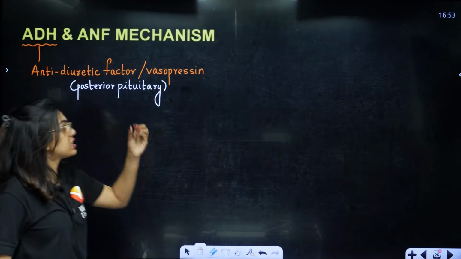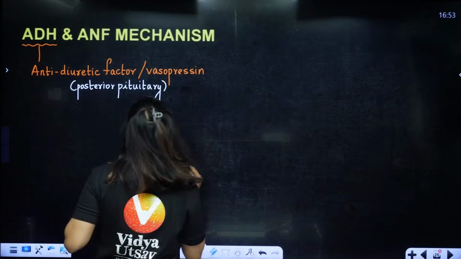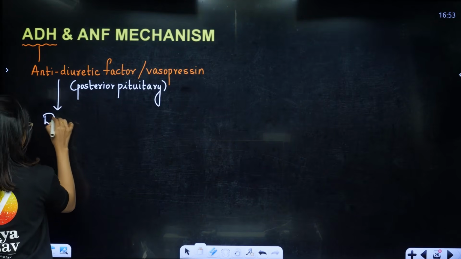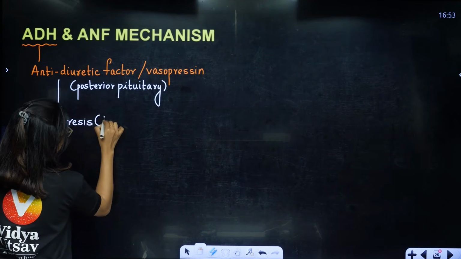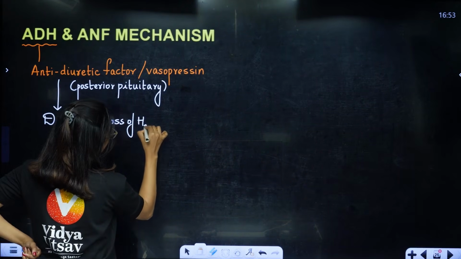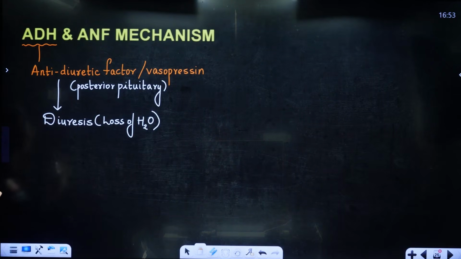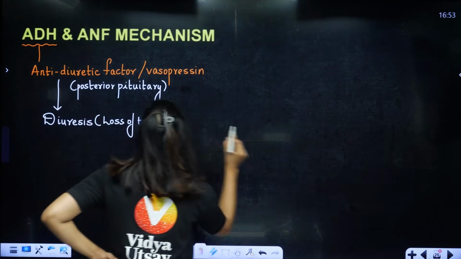So vasopressin, or antidiuretic hormone, is mainly going to work when there is loss of water. Like in a sugar patient, diuresis can happen. Diuresis means what, students? Loss of water. Excess water is getting lost through the body. During this time, if loss of water happens extremely, then we are in a very bad situation. So for that, we will release this vasopressin.